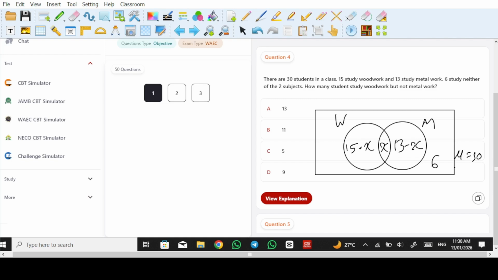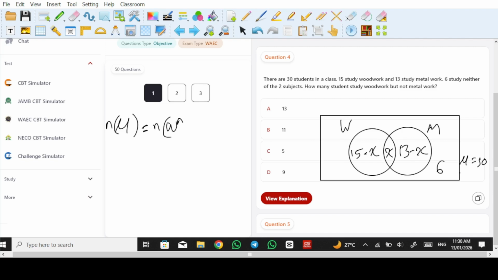All right, so we know that the number of elements in the universal set, okay, will be the number in only woodwork. So we're going to say only woodwork is n of W intersection M complement, plus the number that are in both, that's here.